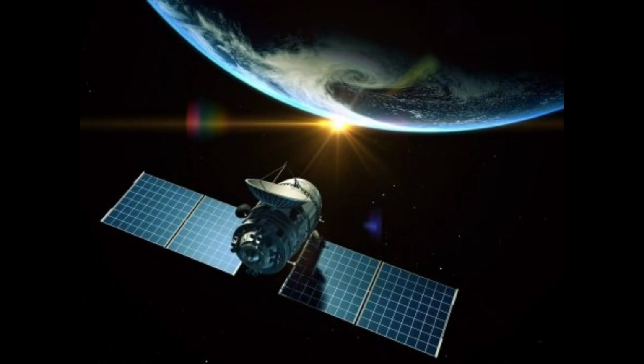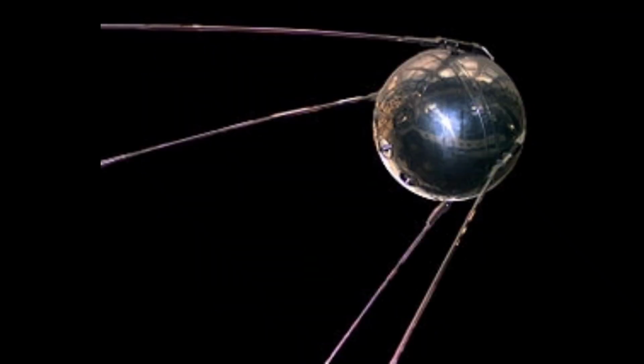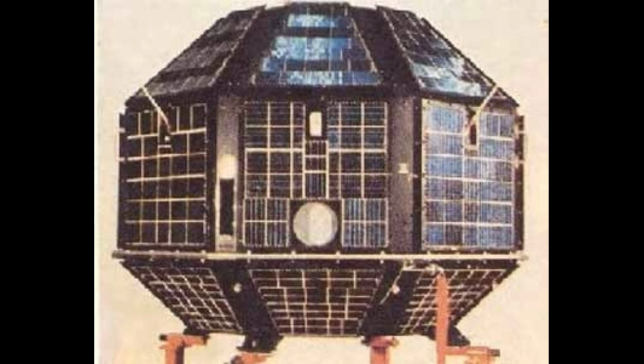Let's know about artificial satellites. What are artificial satellites? They are man-made objects which revolve around the earth in the same way as our natural satellite does. Now, the first artificial satellite, Sputnik 1, was launched into the Earth orbit by Russian scientists in 1957. Aryabhatta was the first Indian satellite and was launched into space in 1975.